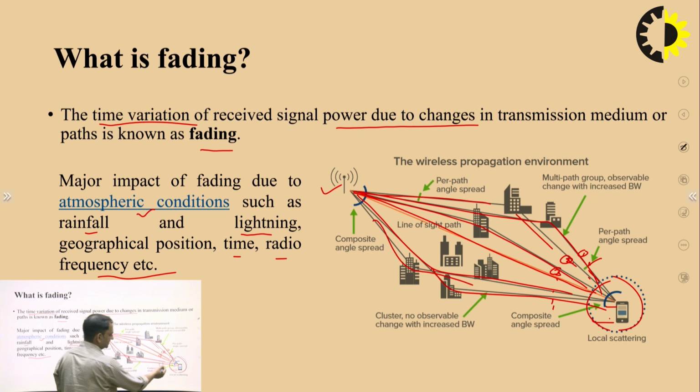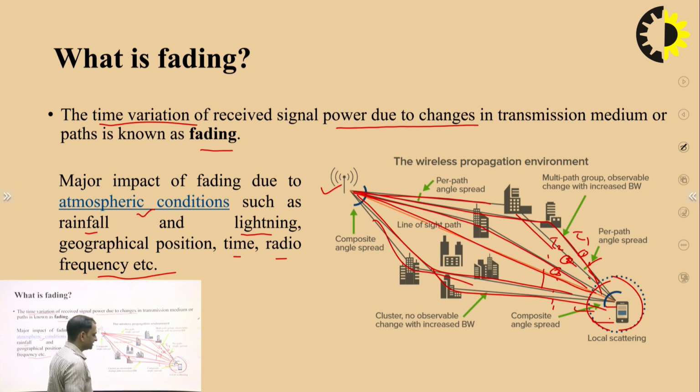Then they combine, because the many signals which follow these multiple paths reach at different time instants. Suppose this one reaches at tau 1, this is tau 2 and so on. So time is also a factor: multiple components reach with different time delays and combine at the receiver.